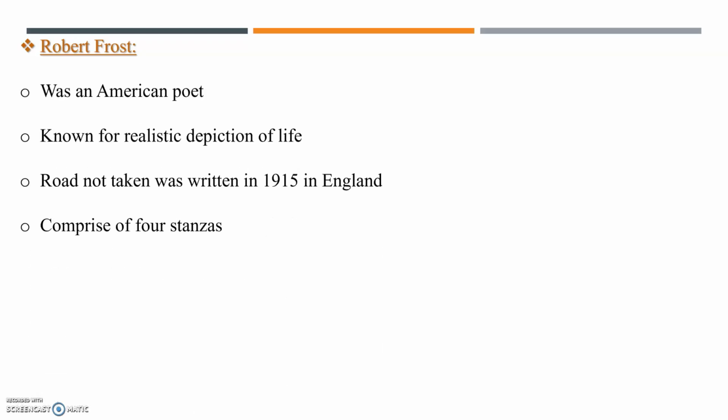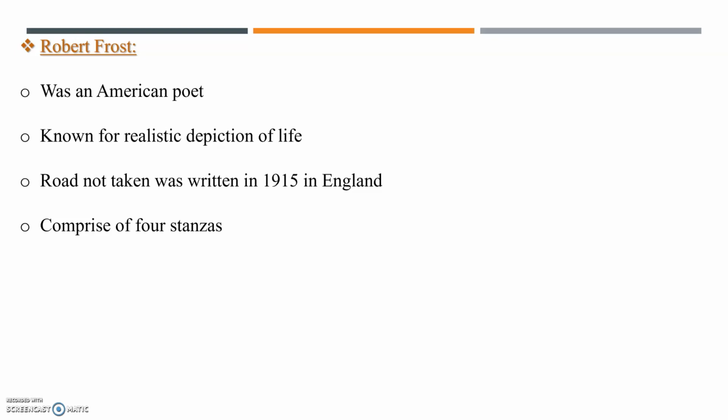So who was Robert Frost? Robert Frost was born on 26th March 1874 and died on 29th January 1963. He was an American poet known for the realistic depiction of rural life and his command of colloquial speech. He was an unofficial poet laureate of the United States as well. His notable works include A Boy's Will, North of Boston, The Road Not Taken, Mending Wall, Spring Pools, and Stopping by Woods on a Snowy Evening, and many others.